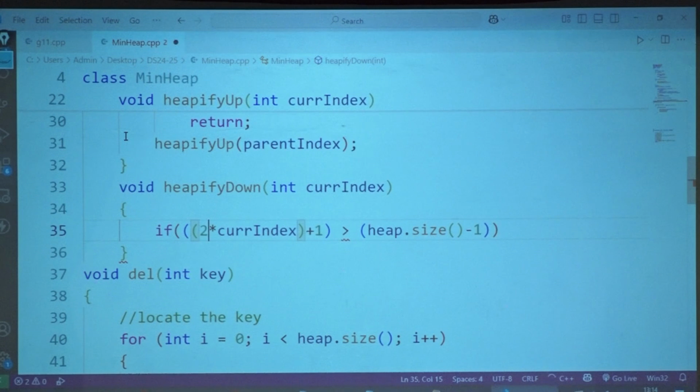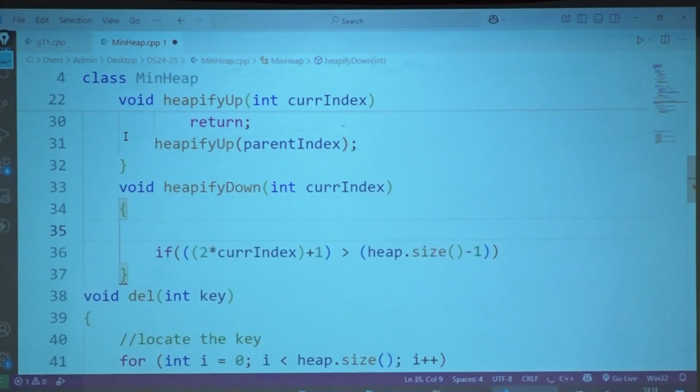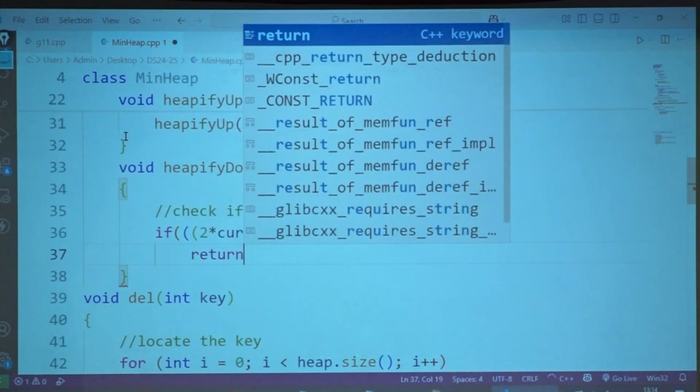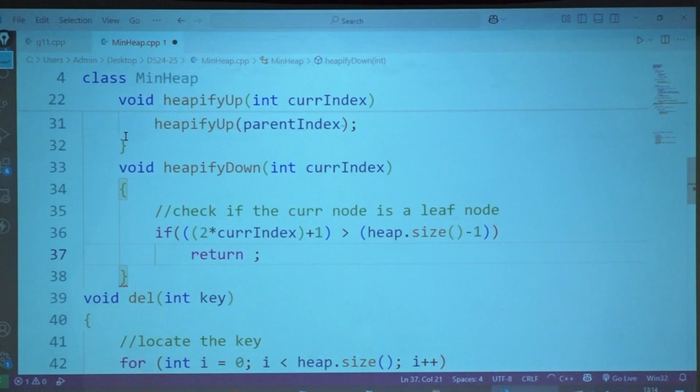This condition will check if the current node is a leaf node. So if the current node is a leaf node, what do you need to tell it? Return from here.